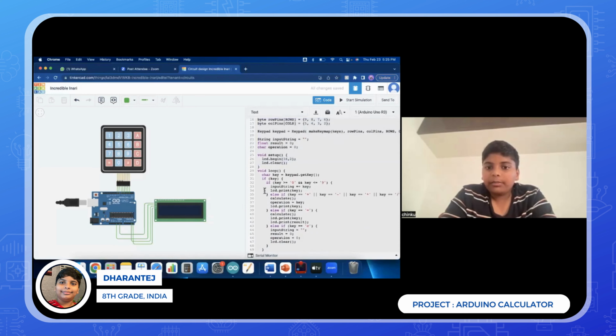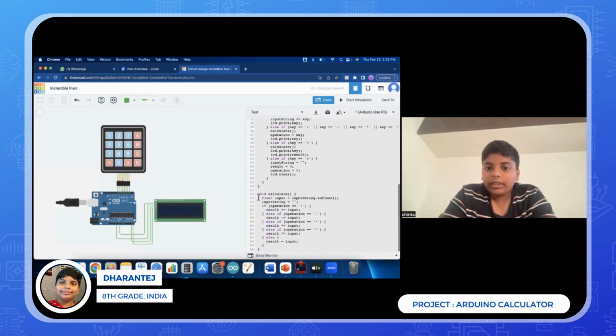So here I'm inputting what operation I want to use, whether clear, division, multiplication, addition or subtraction. And here I actually do the calculation. So it adds a number to the other number, or it divides the number by a number, or it multiplies it by another number, and so on.